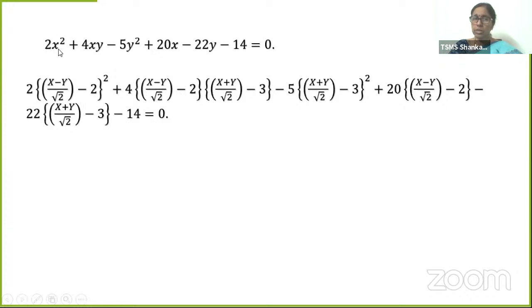What did I do, children? I have just substituted the values of small x and small y, the original coordinates, in terms of the new coordinates.